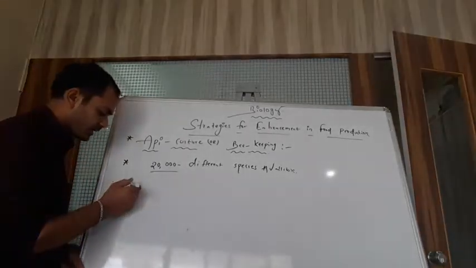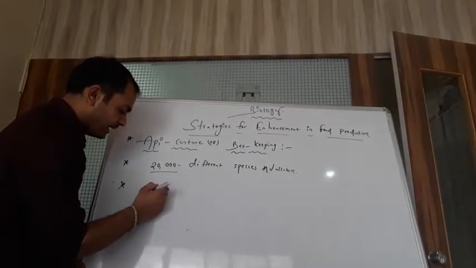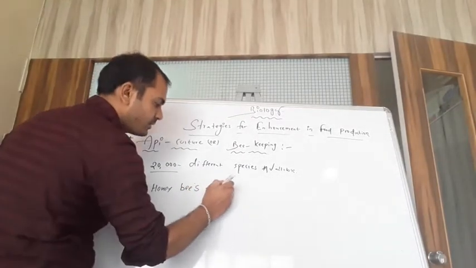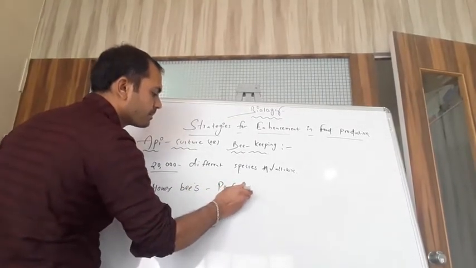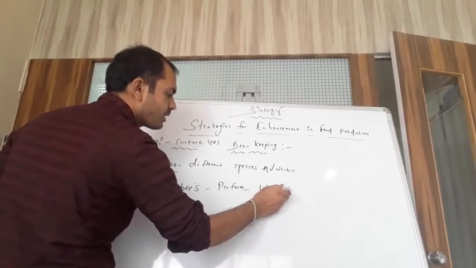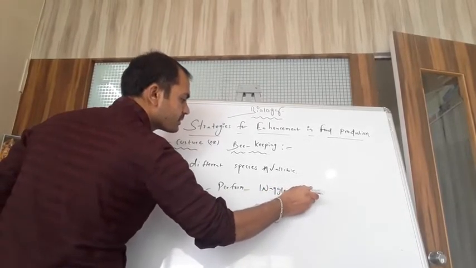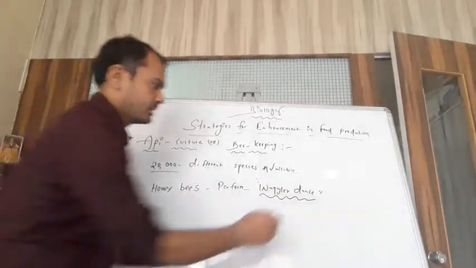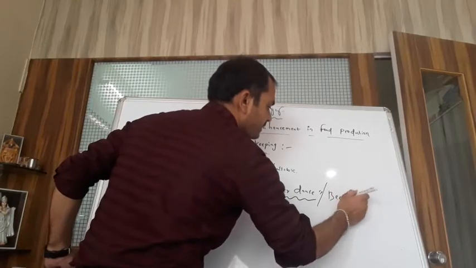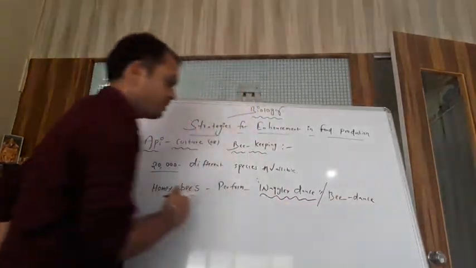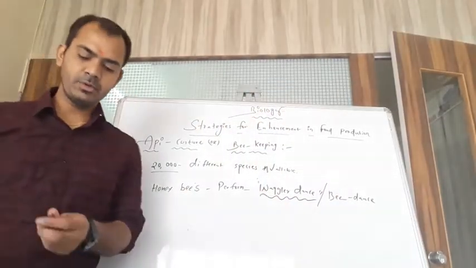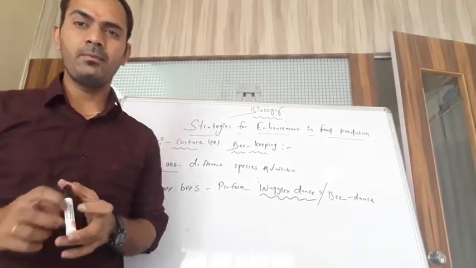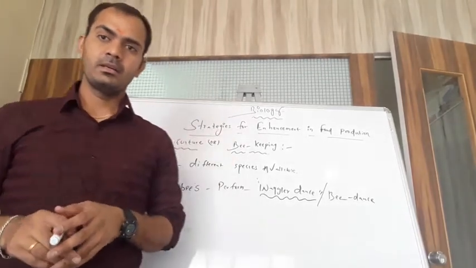Now the second one, students: honeybees perform the waggle dance, also called the bee dance. What is the meaning of this waggle dance? It is one of the main scientific facts that honeybees perform it to communicate with each other, as a language.